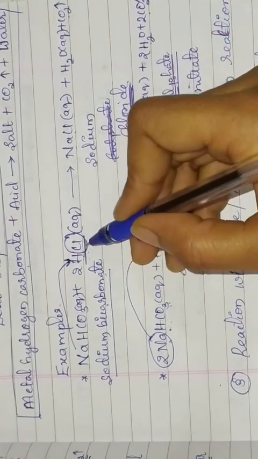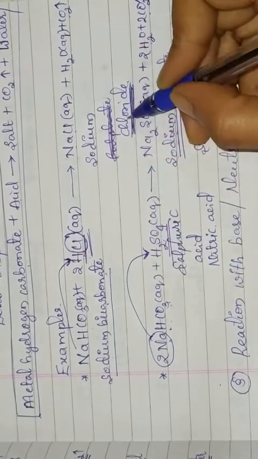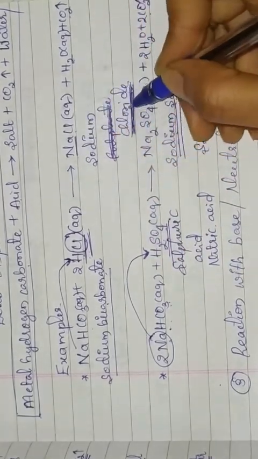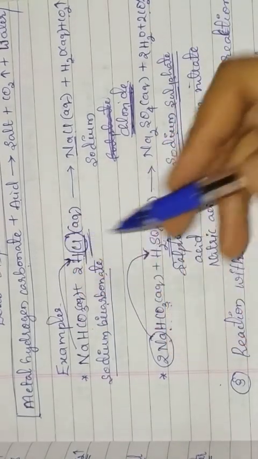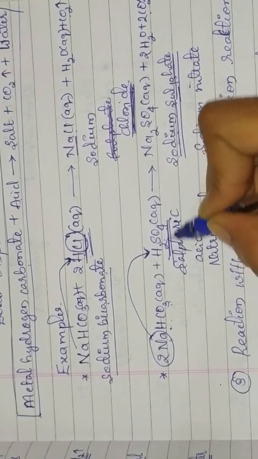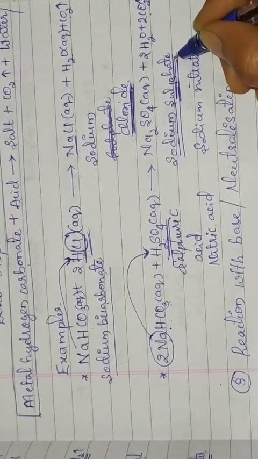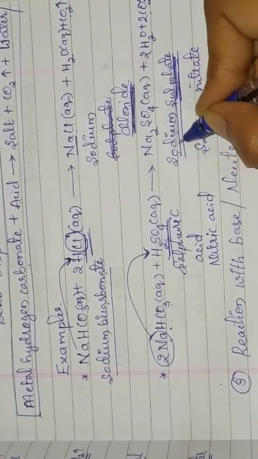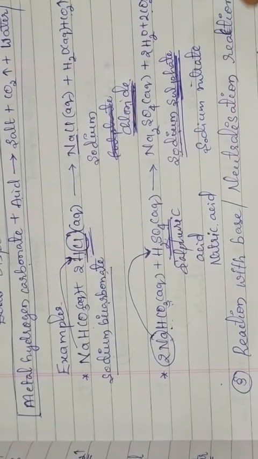When metal hydrogen carbonates react with hydrochloric acid, metal chlorides are formed. This sodium is a metal, so here sodium chloride is formed. When metal hydrogen carbonates react with sulfuric acid, metal sulfate is formed. This sodium is a metal, so in this example, sodium sulfate is formed.